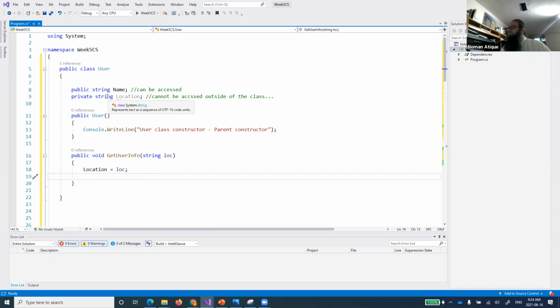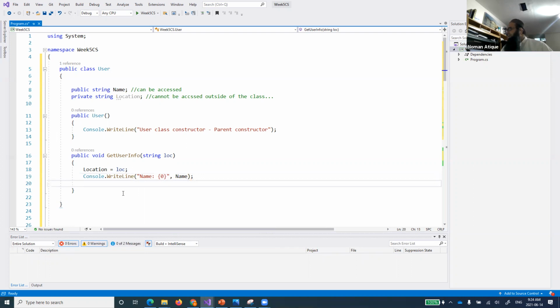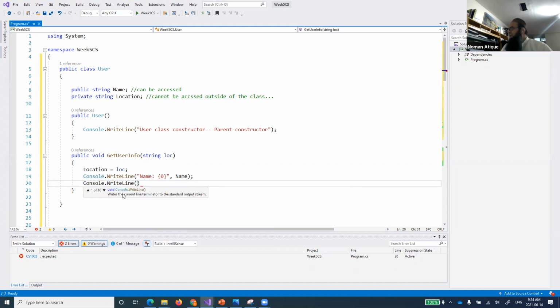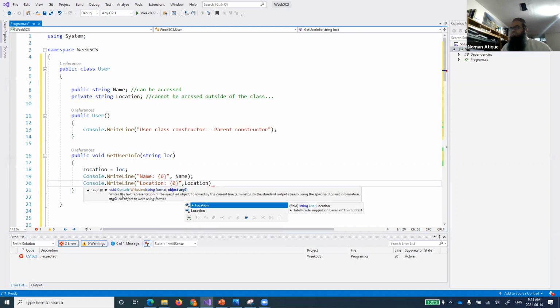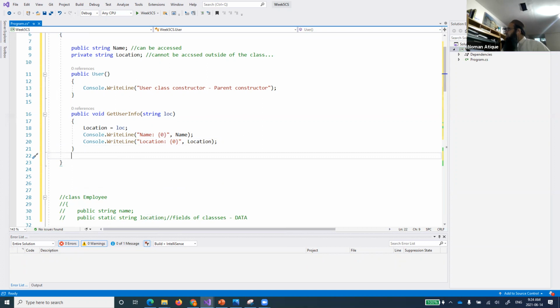I'm saying that these private members will not be accessible outside of the class, but inside members this will be accessible. So location, and then console.writeLine name is equal to {0}, and that is name over here, right? We are accessing this name from this one, and then console.writeLine, and we are saying location equal to {0}, and location over here, and we'll see the examples at the bottom. So this is one function which will just display the information of the user.